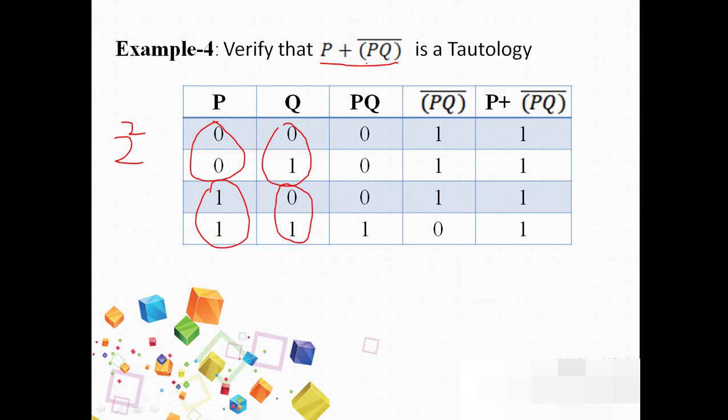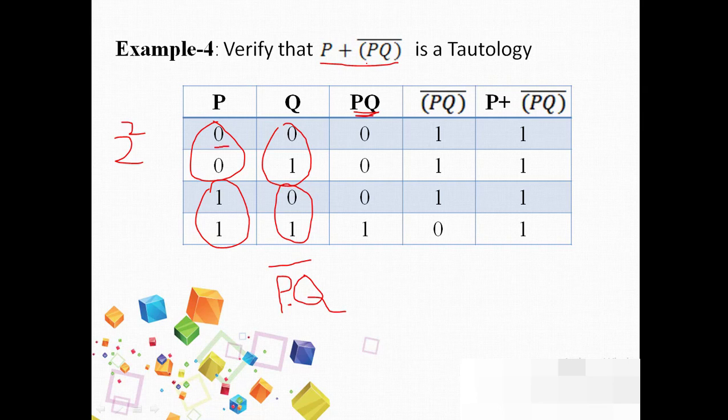So p and q first should be multiplied. As you can see, I read the expression as p into q whole bar. First p into q is read, so we will perform p into q first, then we will perform p into q whole bar, that is the inverted value of p multiplied by q.